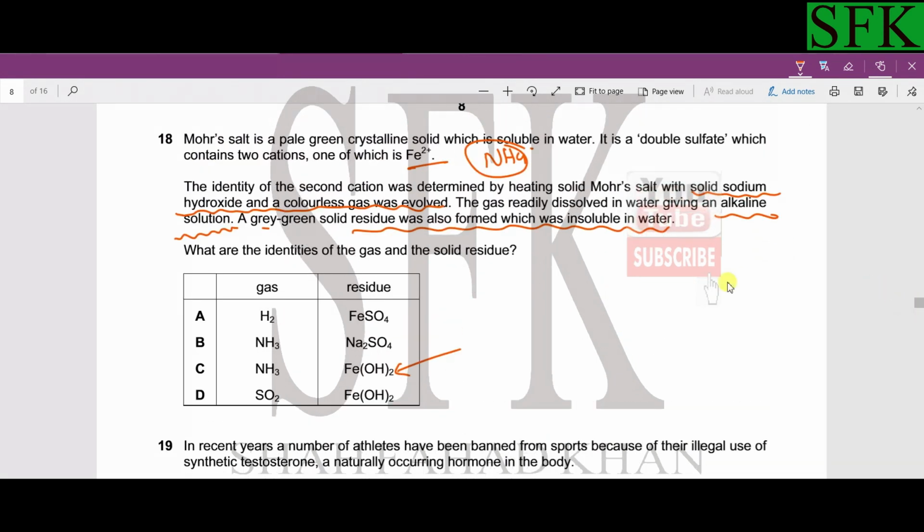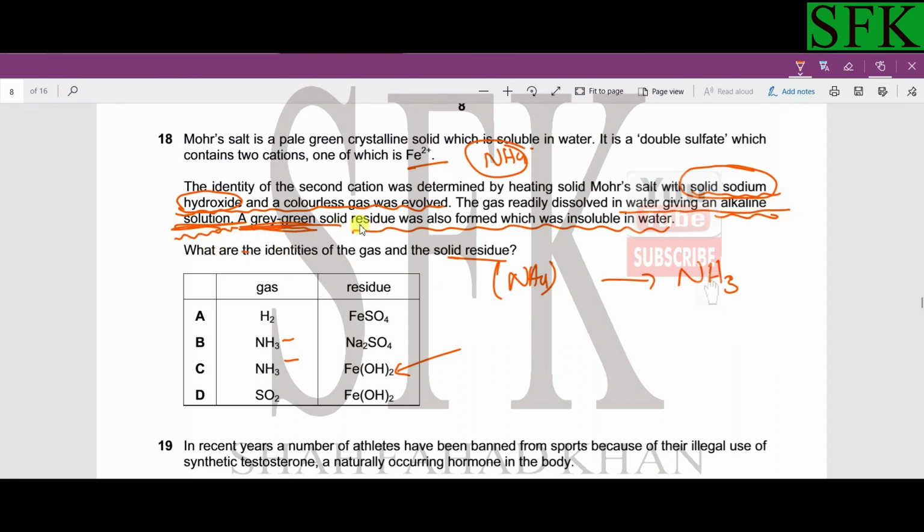Then question 18. Mohr's salt is a pale green crystalline solid. What are the identities of the gas and the solid residue? It says the identity of a second cation was determined by heating it with solid sodium hydroxide. Sodium hydroxide is an alkali, and it is a property of ammonium salts that when heated with alkalis, they liberate ammonia gas. So the gas that is evolved must be ammonia. It says the gas readily dissolves in water to give an alkaline solution, so it's confirmed to be ammonia.